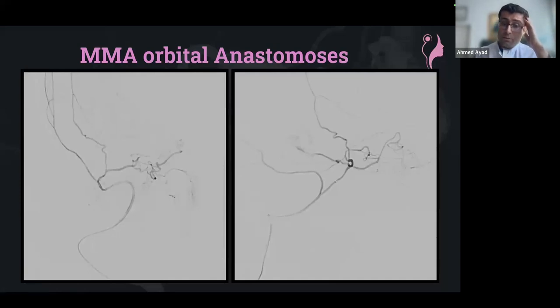Why is this important? It's important, of course, to avoid the embolization of the ophthalmic artery, but it's also a very interesting landmark.